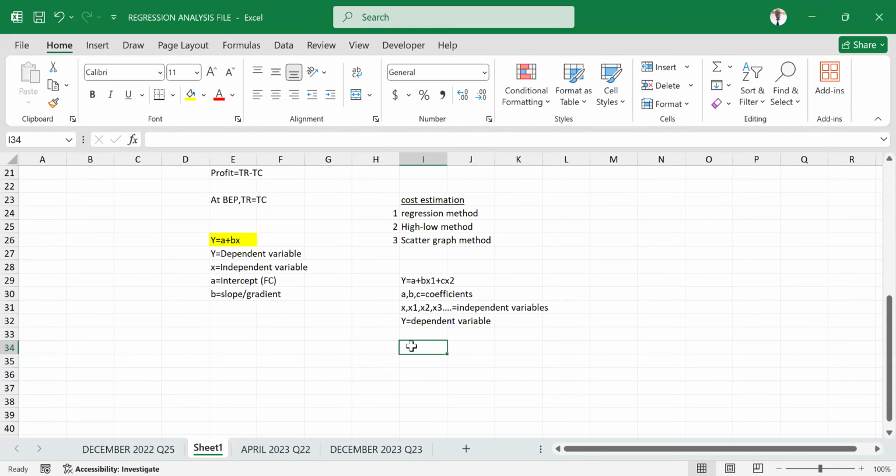When you want to talk about the relationship, you do not want to forget, because remember when I mentioned the intercept, I said the intercept represents fixed cost.